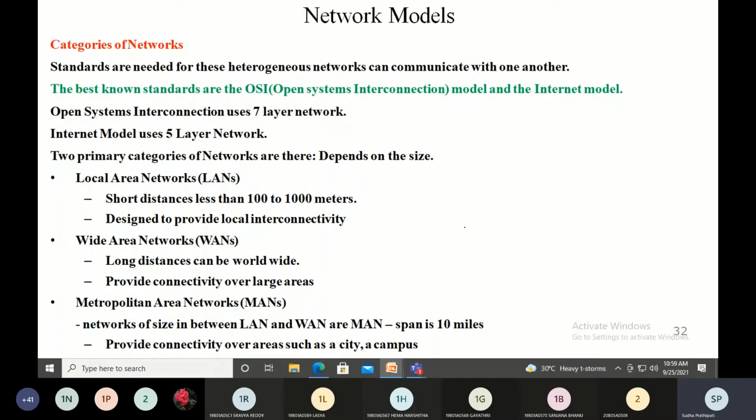What is the disadvantage with the ring topology? A break in a single ring will disable the entire network, ma'am. Okay, the reason is because it is unidirectional traffic. Okay, right. And what is hybrid topology?